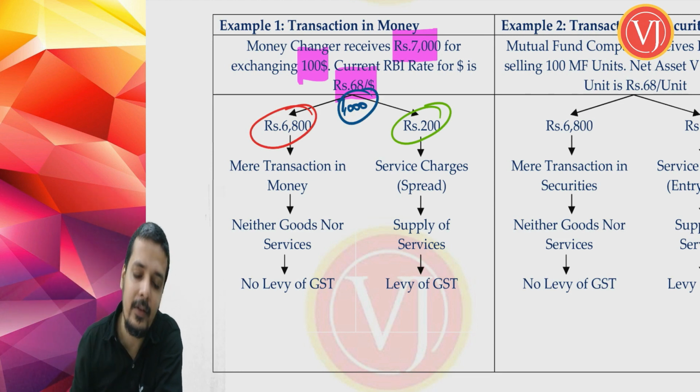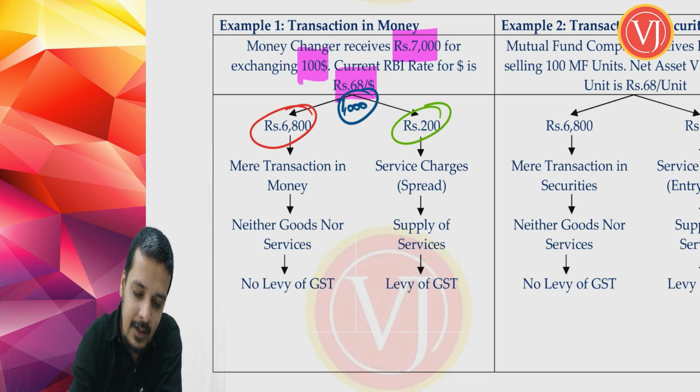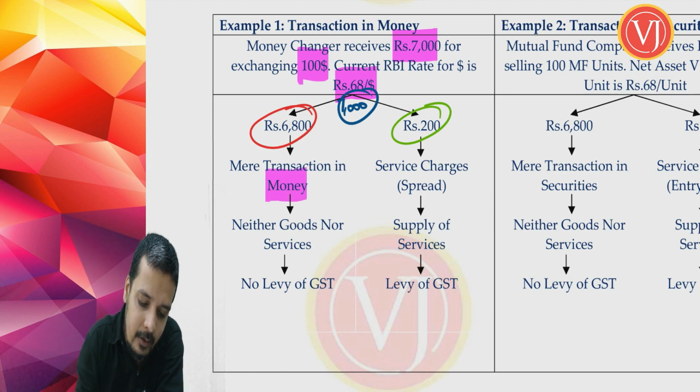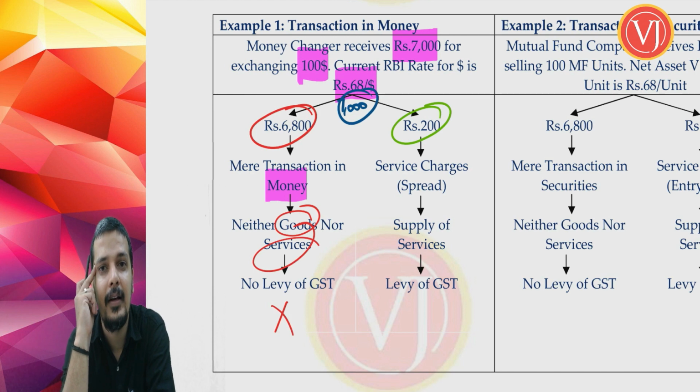Now this 6,800 is mere transaction in money, and this mere transaction in money is neither goods nor services. So it is neither goods nor services. Therefore, there is no levy of GST. Therefore, my friends, there is no levy of GST on 6,800.